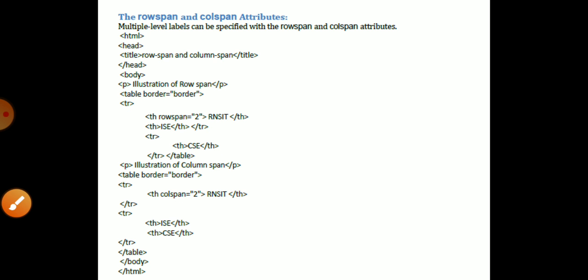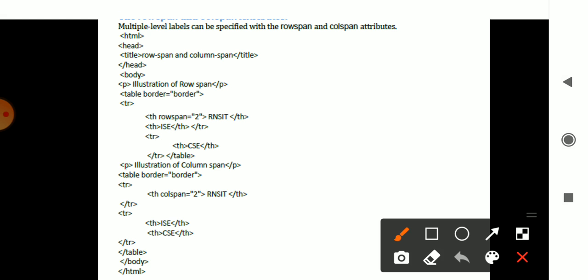And another concept is there called row span and column span, and other things like alignment. I will be doing that in the next session. So row span and column span is nothing but specifying how many rows I can use in the table, or how many columns I can use in the table. That is mentioned through the help of row span and column span.